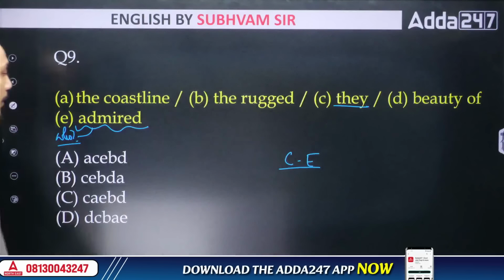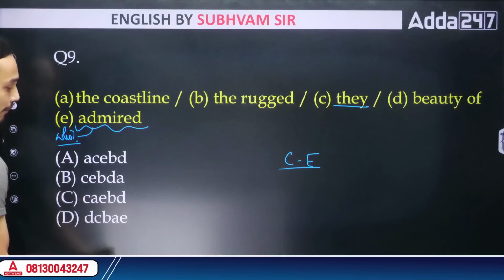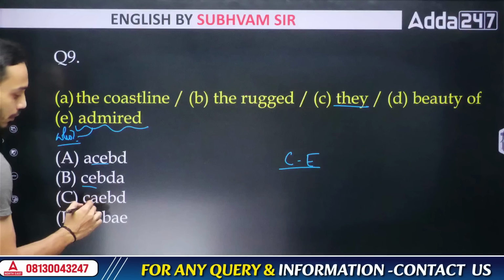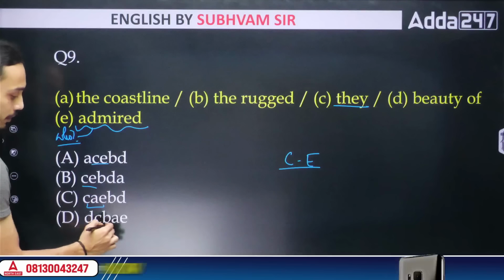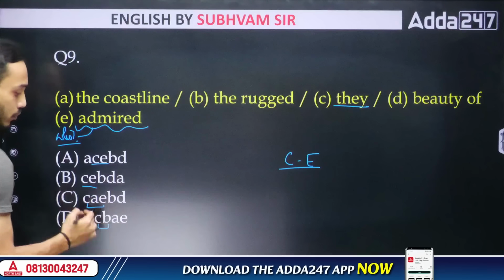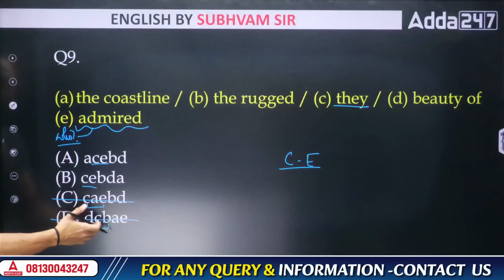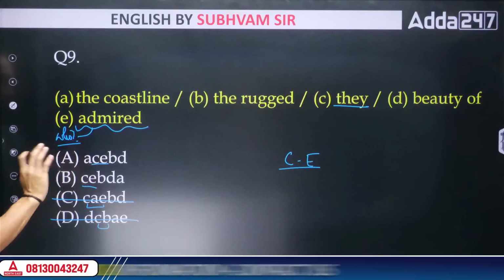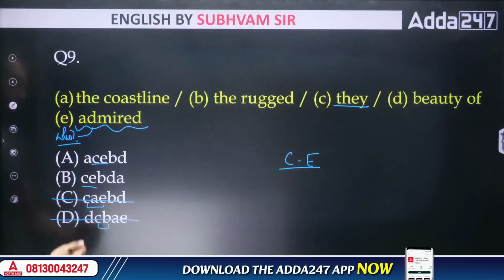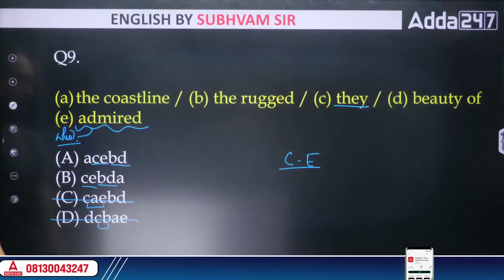This is a mandatory pair. Which options do not have that? In these two options, you do not have that. So we can eliminate these two because they are saying you go to some other sentence part apart from E. That is not correct. And then we have B and D common to both of these remaining options.